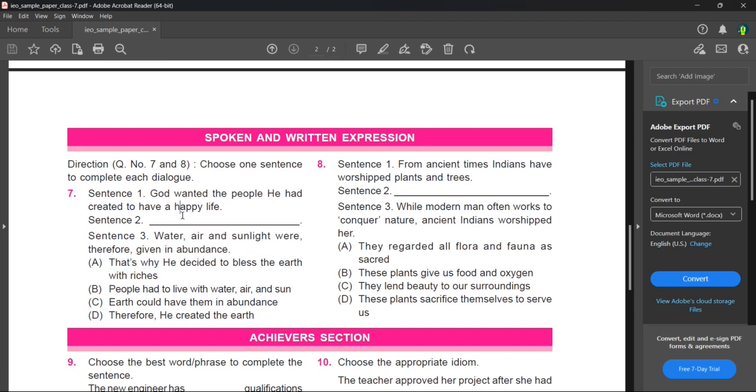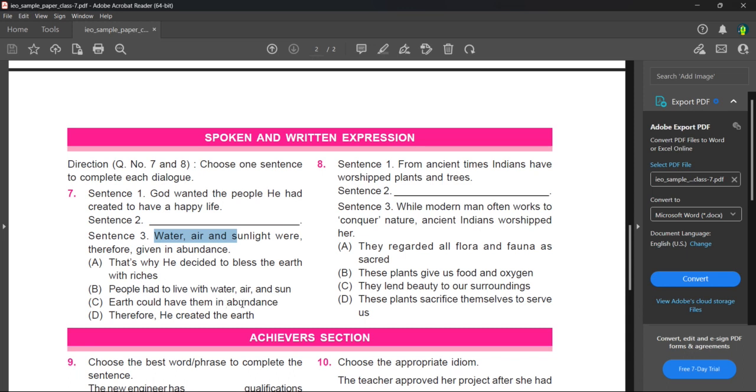God wanted the people he had created to have a happy life. People had to live with water and air and sun. Water and air were therefore given in abundance. Here, people have to live with water and air and sun. This means there is a lack of water and air. But here it is already given: water, air, and sunlight were therefore given in abundance. So this sentence is not sufficient.